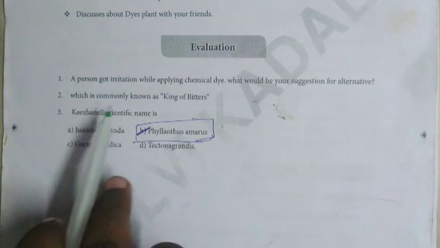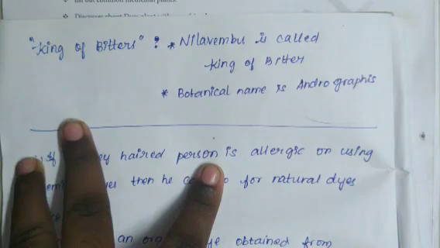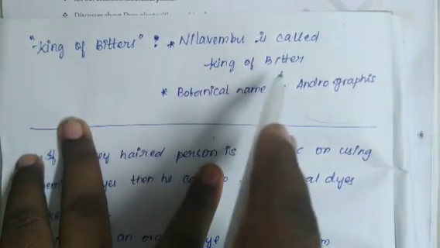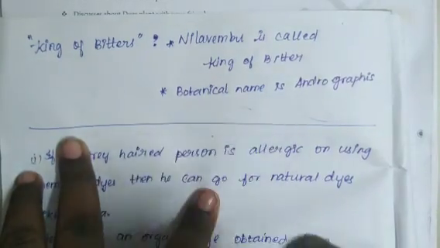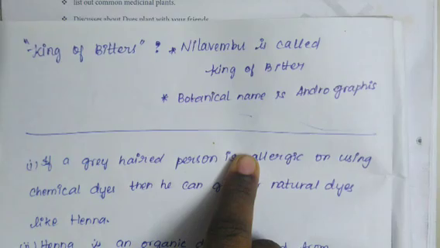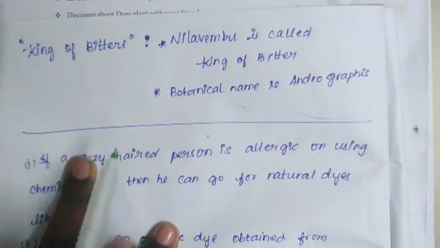Next, second question, which is commonly known as king of bitters? The king of bitters is known as Nilavembu, is called the king of bitter, and the botanical name is Andrographis.